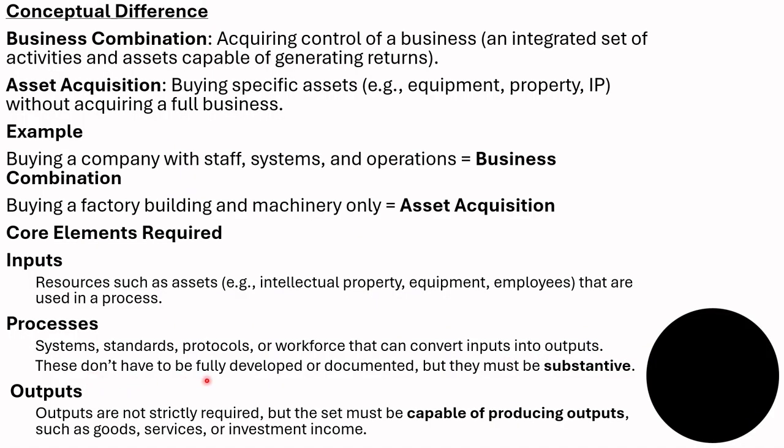These don't have to be fully developed or documented, but they must be substantive. Outputs are not strictly required, but the set must be capable of producing outputs such as goods, services, or investment income.